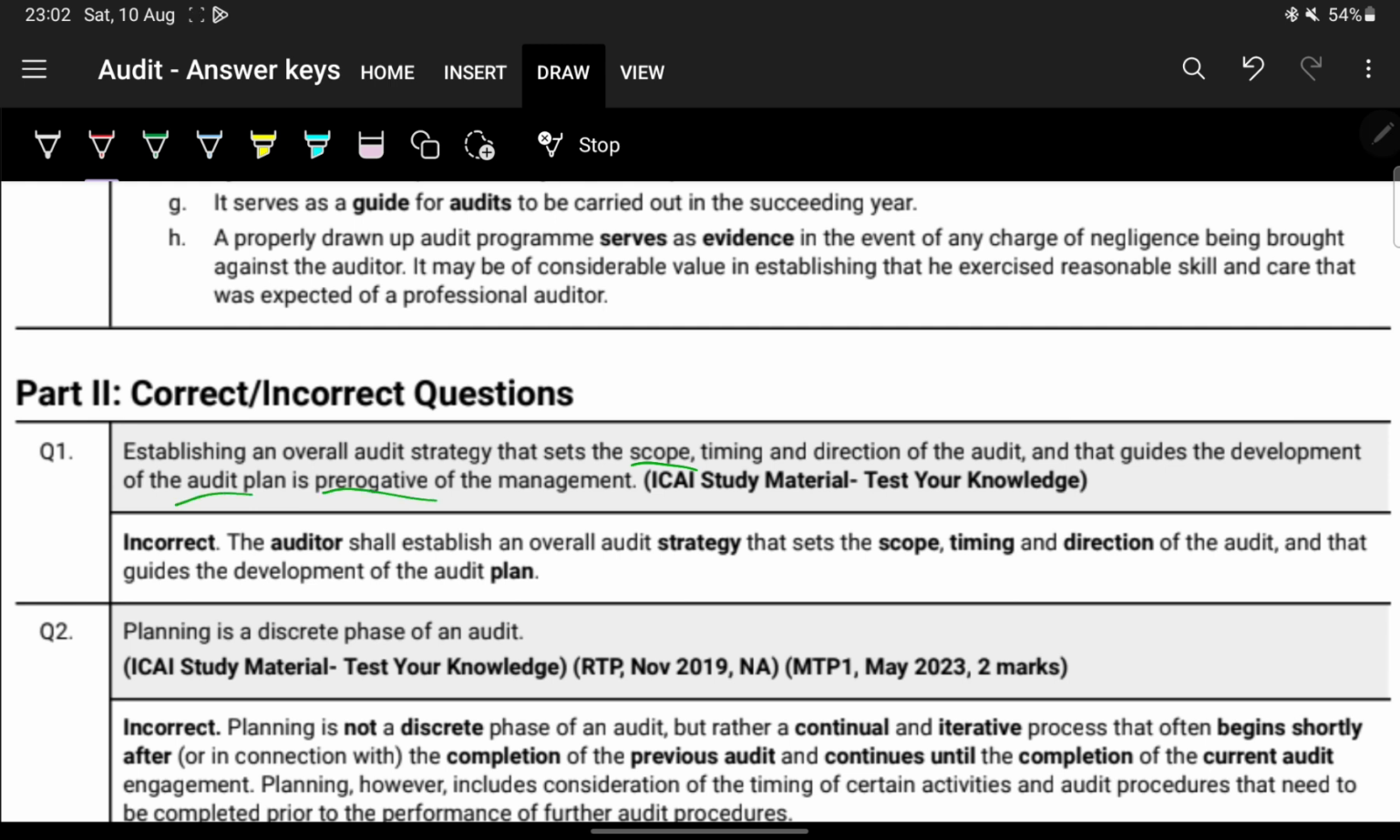Prerogative of the management. Prerogative means the responsibility or the work. So it is not the prerogative of the management, it's the prerogative of the auditor. It is the auditor's responsibility, not the management's. So this assertion, or this statement, is wrong.